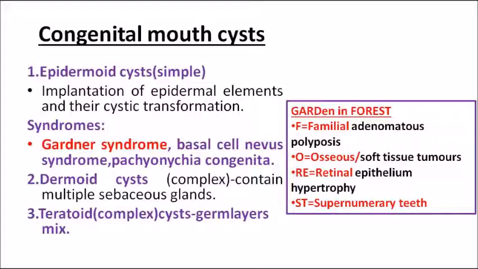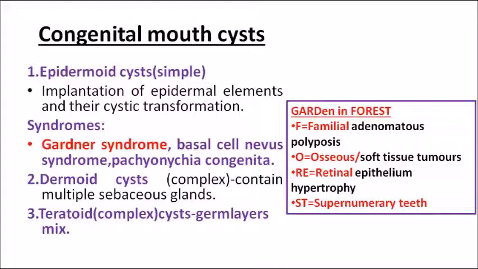The second variety of congenital mouth cyst is the dermoid cyst, and the last one is the teratoid cyst. Teratoid means there is fusion of all the germ layers: ectoderm, endoderm, and mesoderm. That is why it is called a teratoid or complex variety of cyst. A dermoid cyst will contain multiple sebaceous glands. The epidermoid cyst is simple, and it is because of implantation of some epidermal elements and cystic transformation. Clear? The syndromes connected are very important.